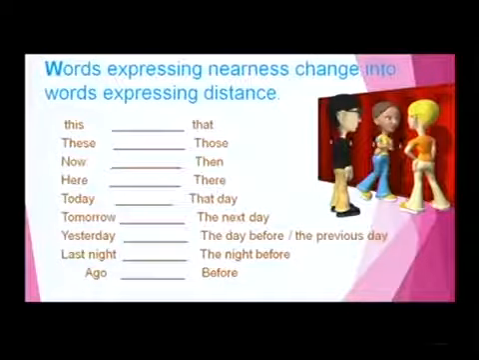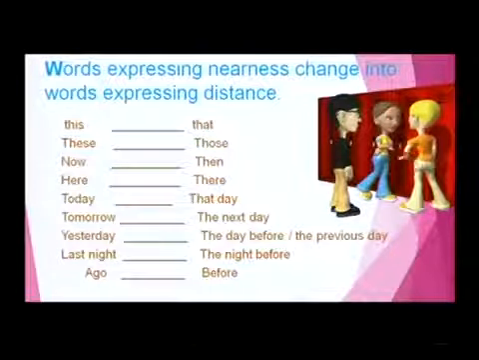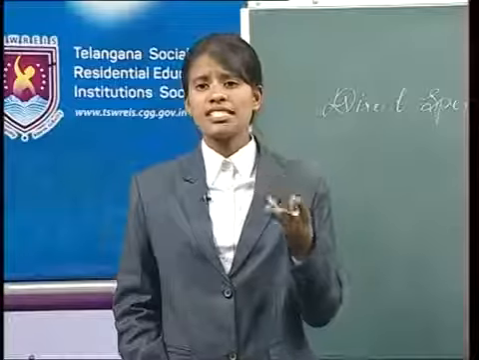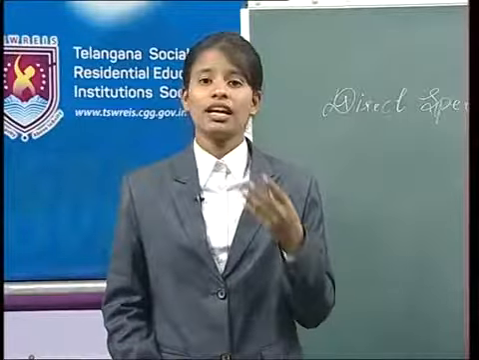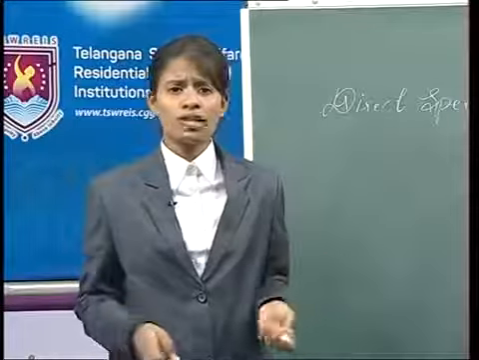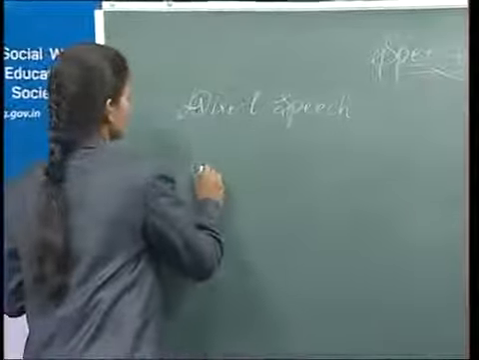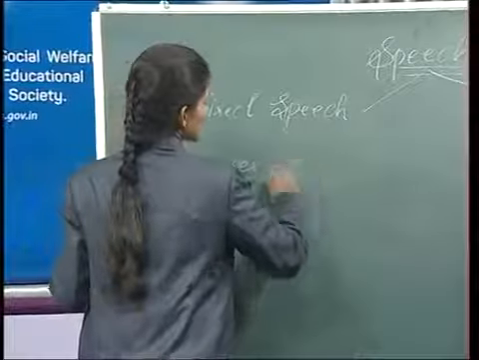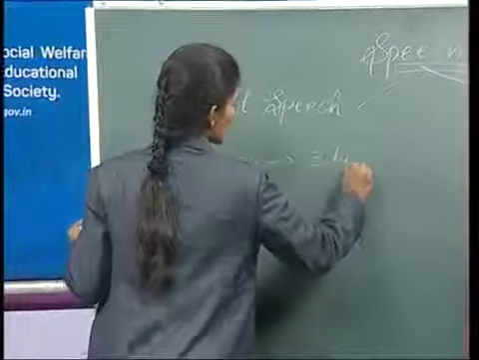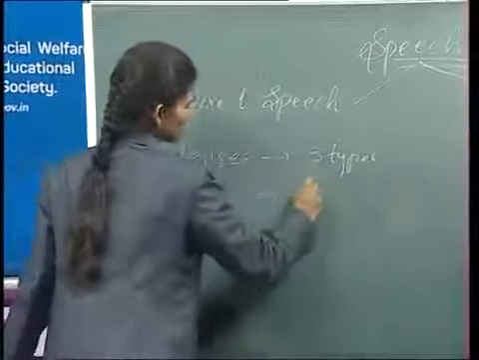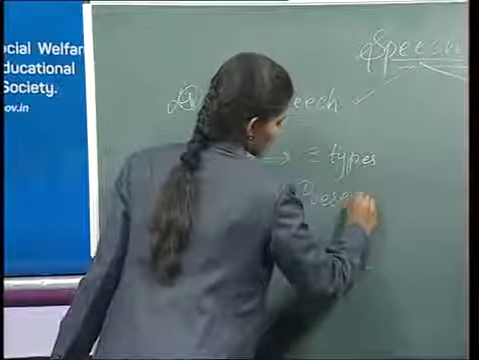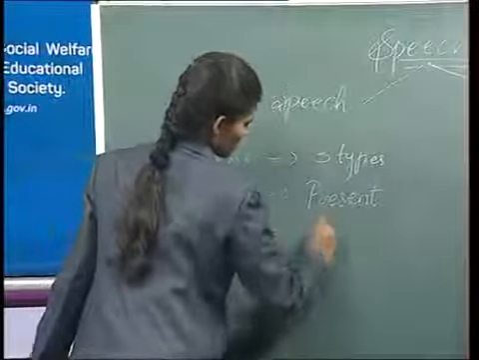These are the simple rules to change the direct speech into indirect speech. See here, my dear friends. Actually, my dear friends, we have to know about this change in speech in tenses too. You all know the kinds of tenses. How many kinds of tenses are there? Tenses are of 3 types. They are present tense, past tense